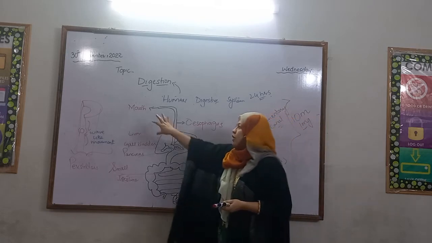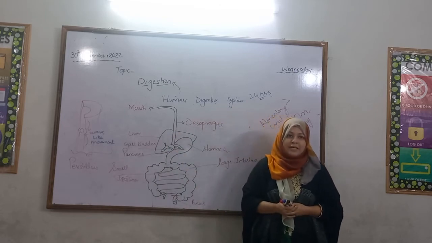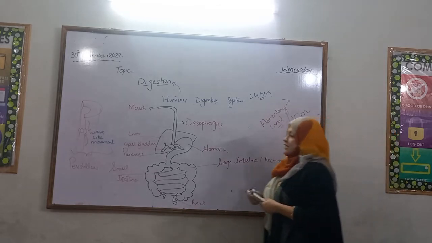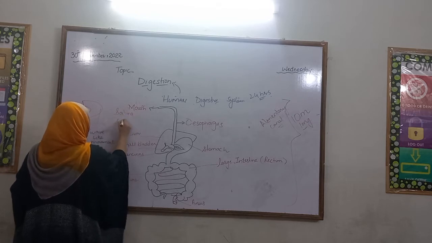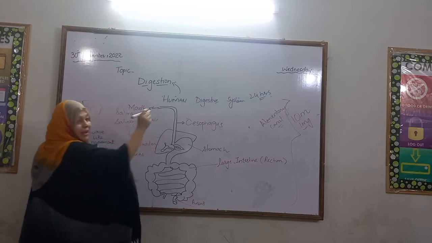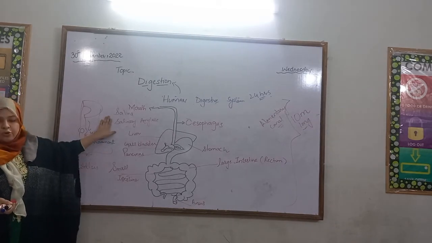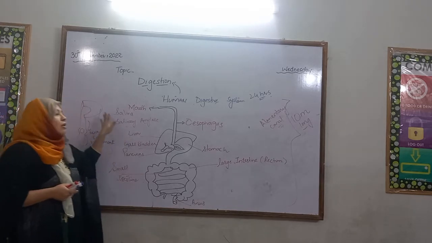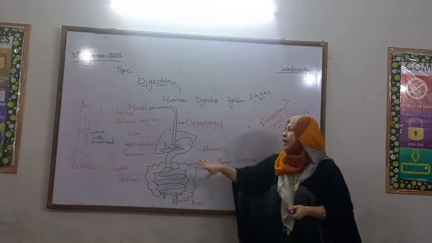So, firstly, food will go into the mouth. Teeth chew the food, convert the food into smaller pieces. There is a salivary gland in your mouth which produces saliva. Saliva has an enzyme, salivary amylase. What is the role of salivary amylase? This salivary amylase converts starch into simple sugar called maltose, and the tongue rolls the food into balls. Saliva moistens the food and helps the food to travel from mouth to esophagus.